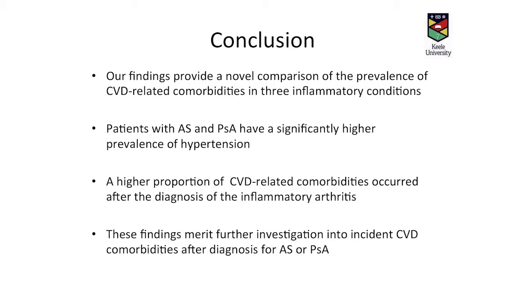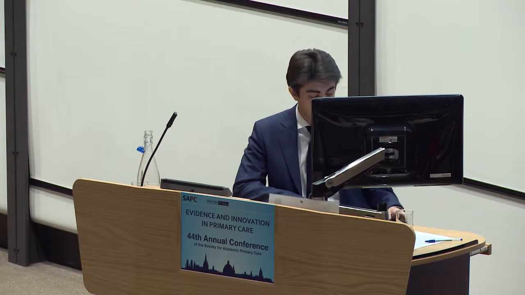So to sum up, our findings provide a novel comparison of the prevalence of CVD-related comorbidities in 3 inflammatory conditions in a UK primary care population. We found that patients with AS and PSA have significantly higher prevalence of hypertension, as well as a higher frequency of other cardiovascular-related comorbidities. We also found a higher proportion of specific CVD-related comorbidities, ischemic heart disease and hyperlipidemia notably, which occurred after the diagnosis of inflammatory arthritis.